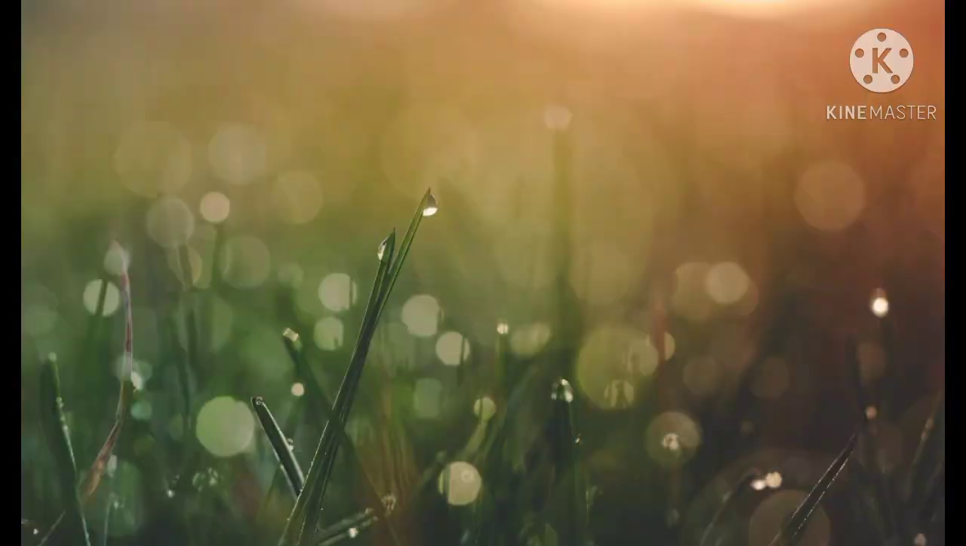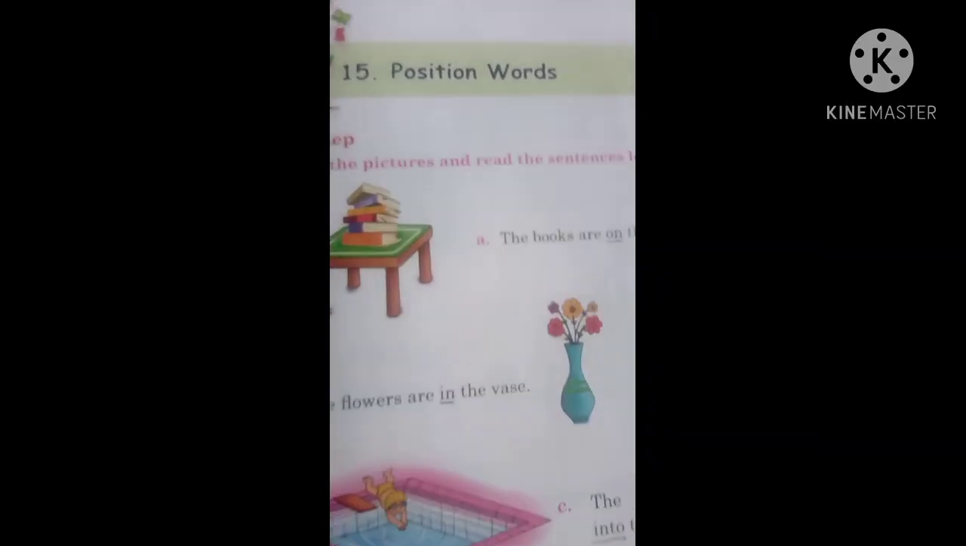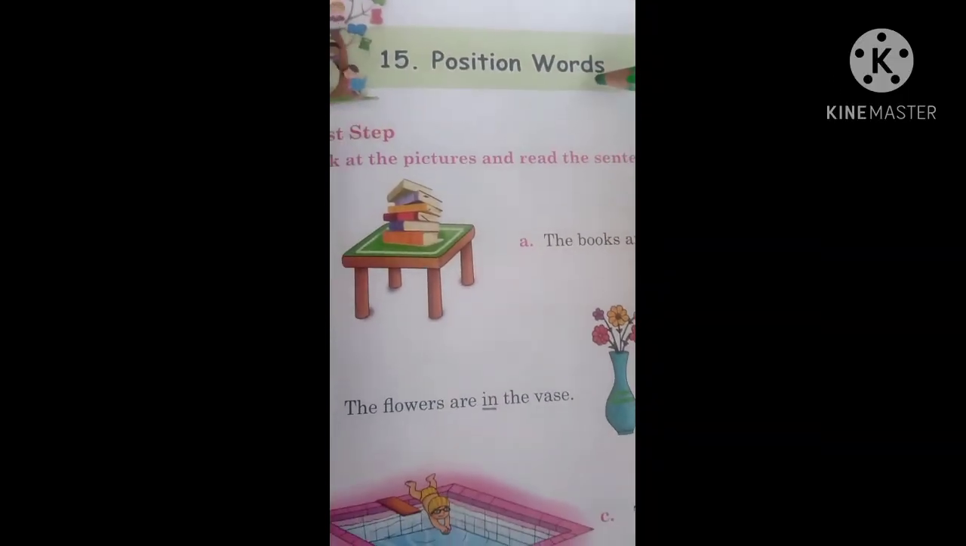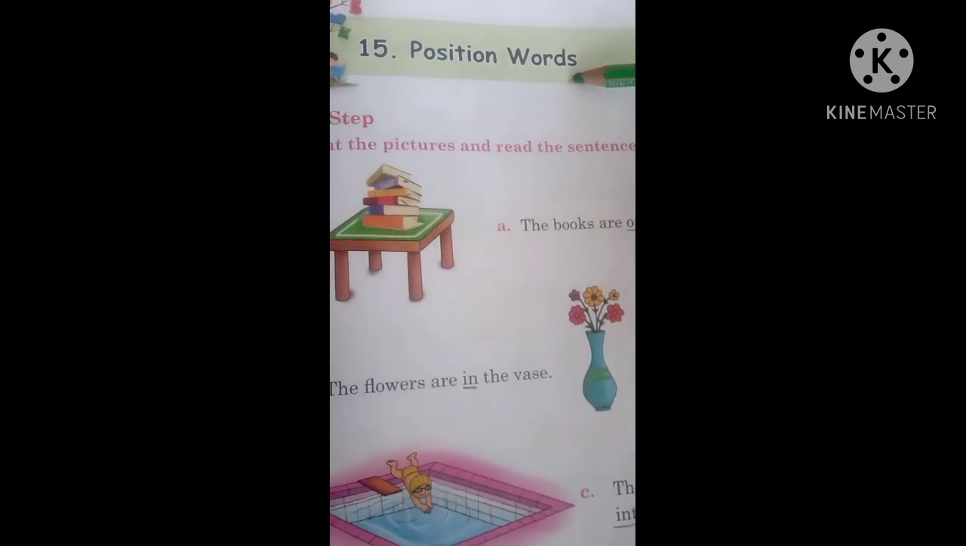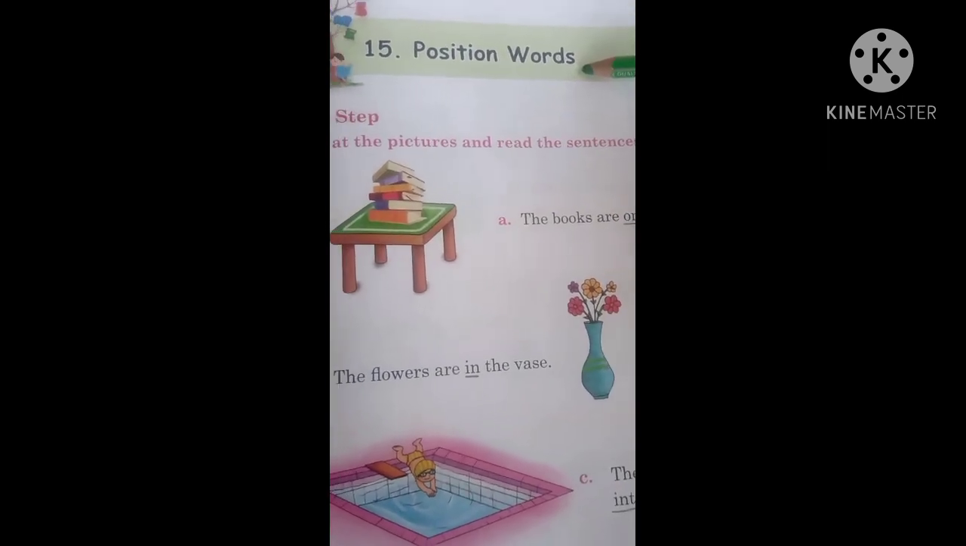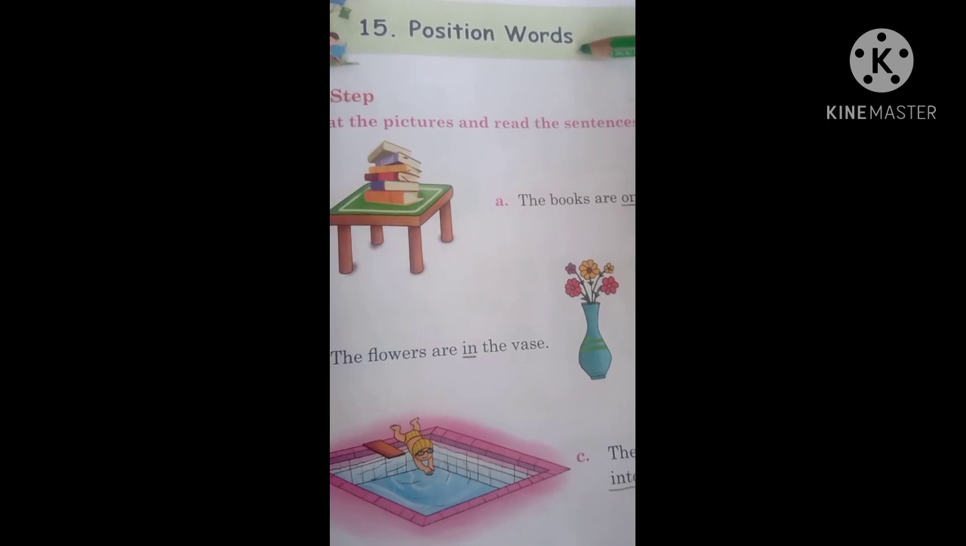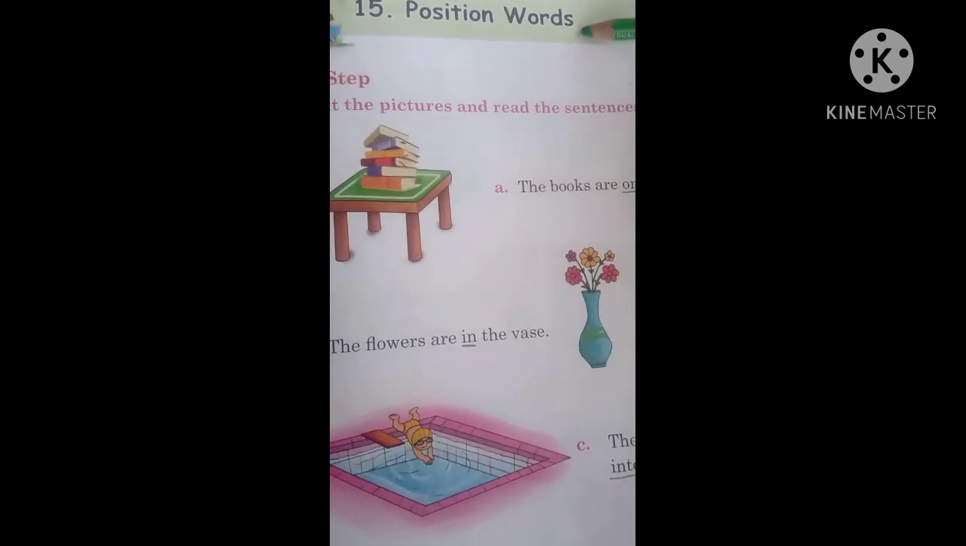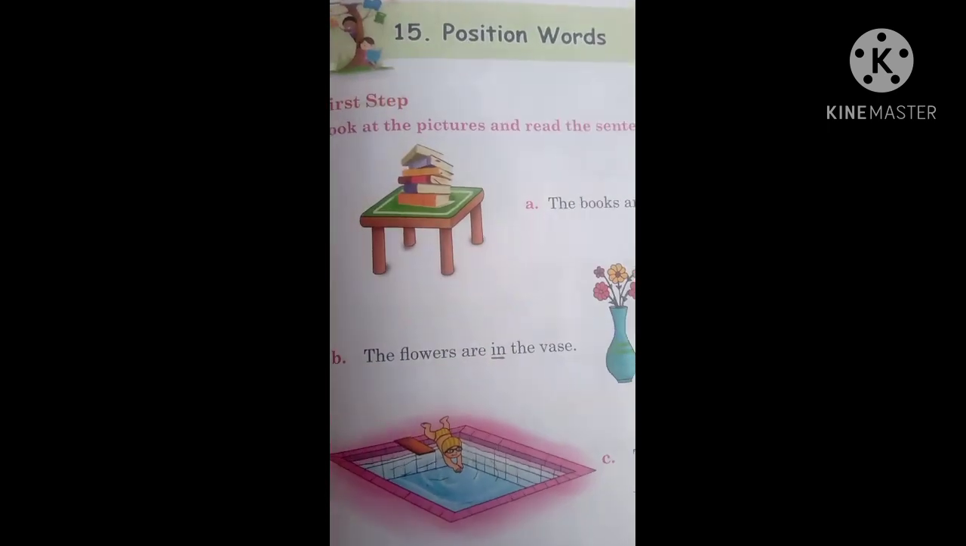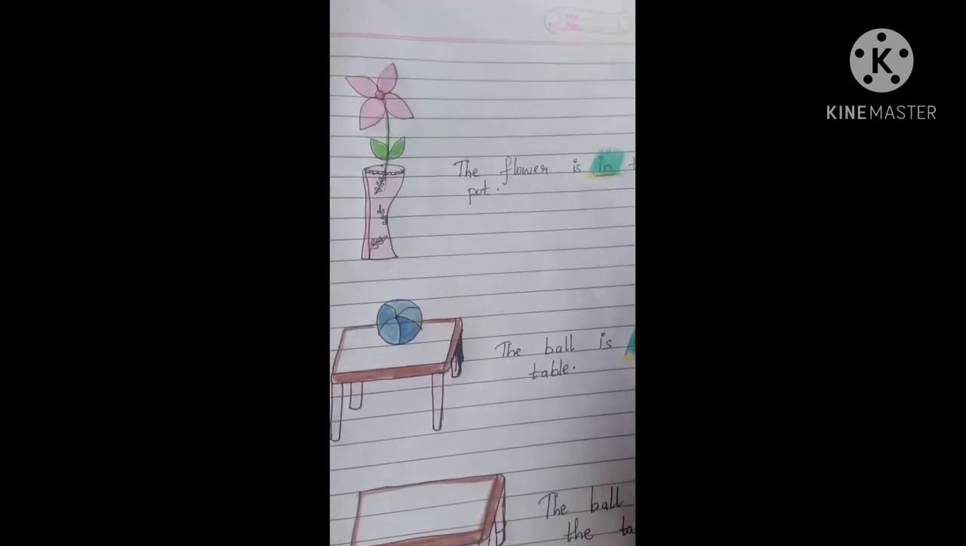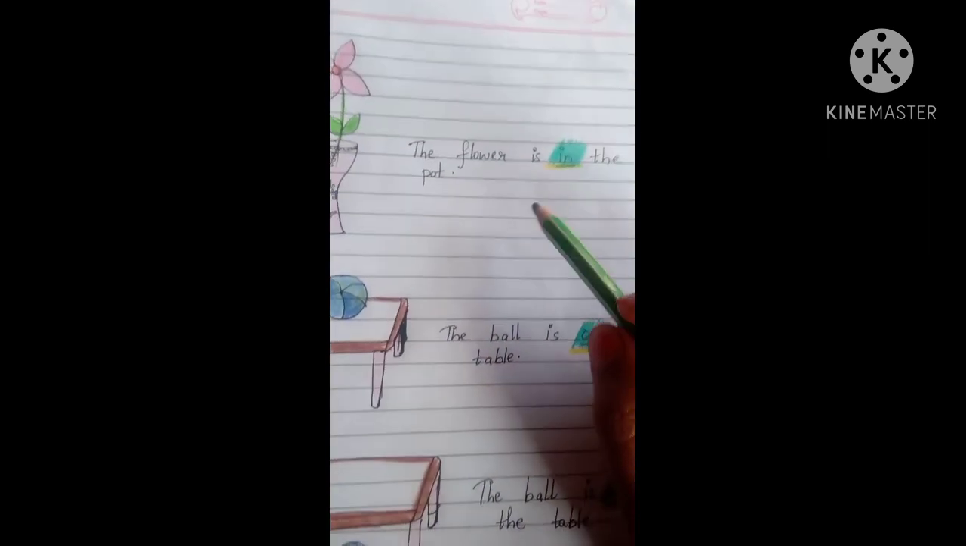Children, today we are going to start chapter number 15 in English grammar, which is position words. Position words are also called prepositions. So let us see a few examples. Look at the examples, children, that I have written here.